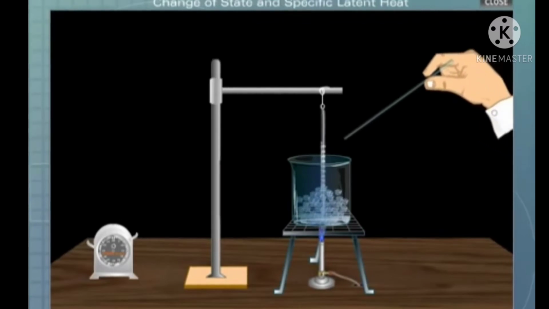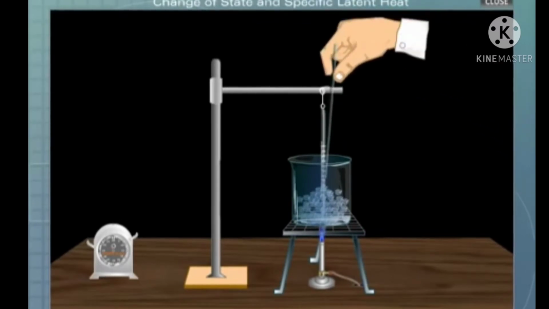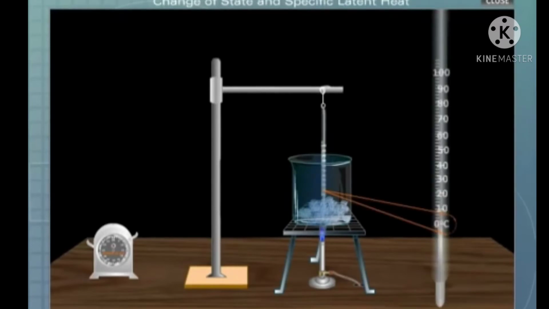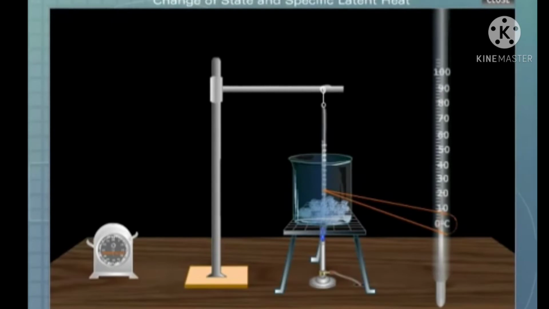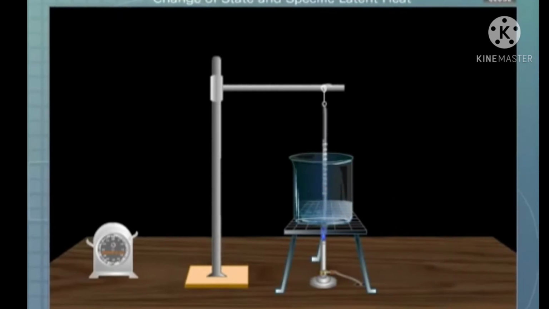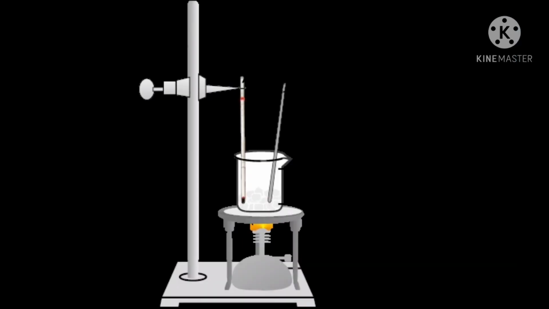Keep stirring the ice-water mixture constantly so that the temperature is uniform throughout. We observe that the thermometer reading remains constant at 0 degrees centigrade, though heat is being constantly supplied. The temperature remains constant till the ice completely melts to water at 0 degrees centigrade. This situation is called latent heat of fusion.